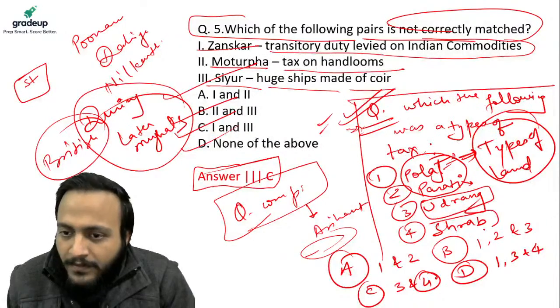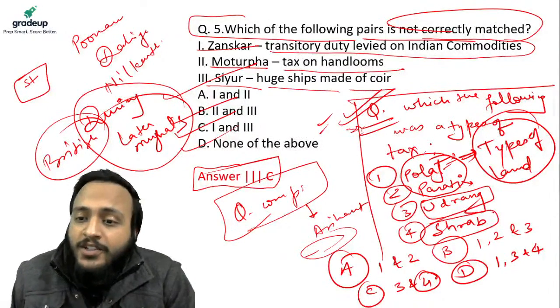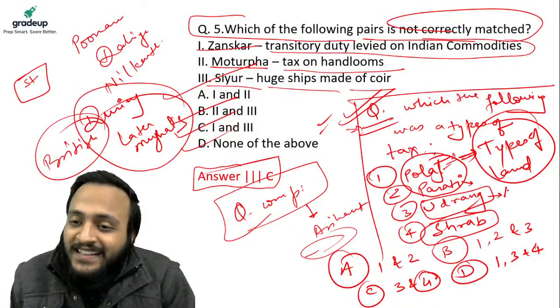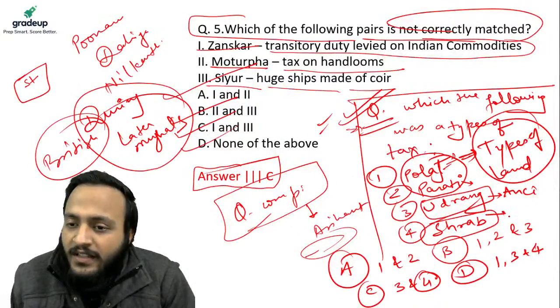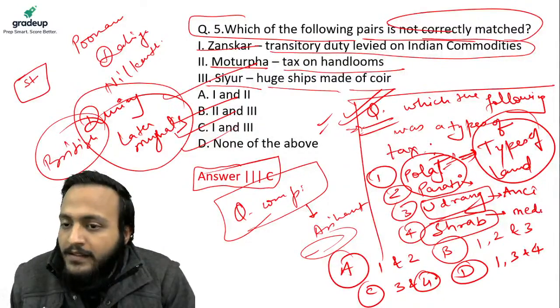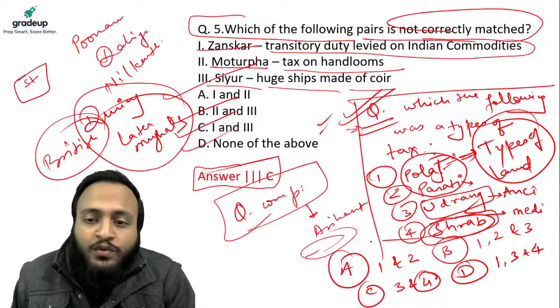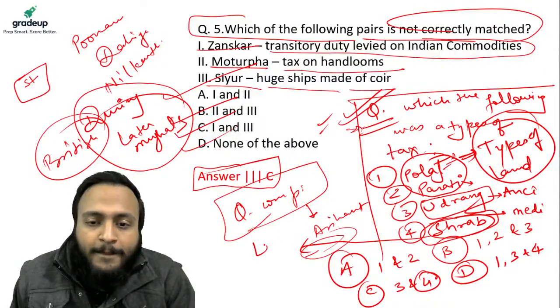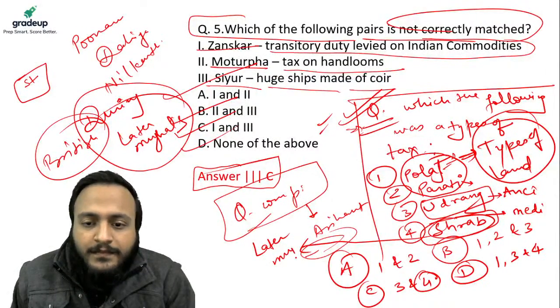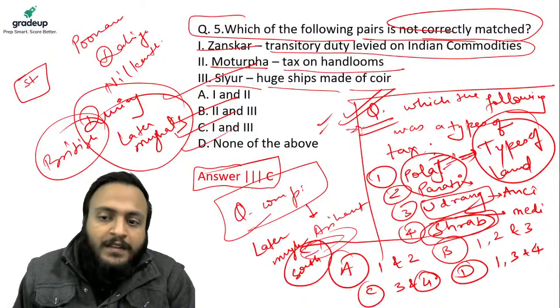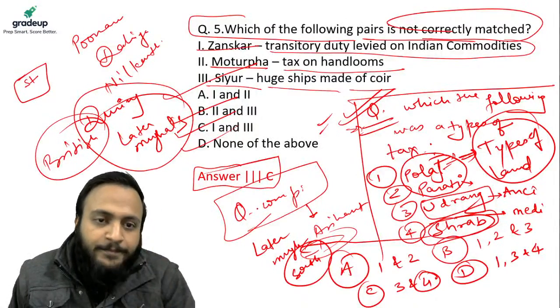Udrang and shrub, these used to be taxes. Udrang was the tax in the ancient period, and this was the tax in the medieval period. However, shrub was also used by the later Mughals, particularly in southern India, where ponds were used for irrigation purposes, started by the Tughlaqs.